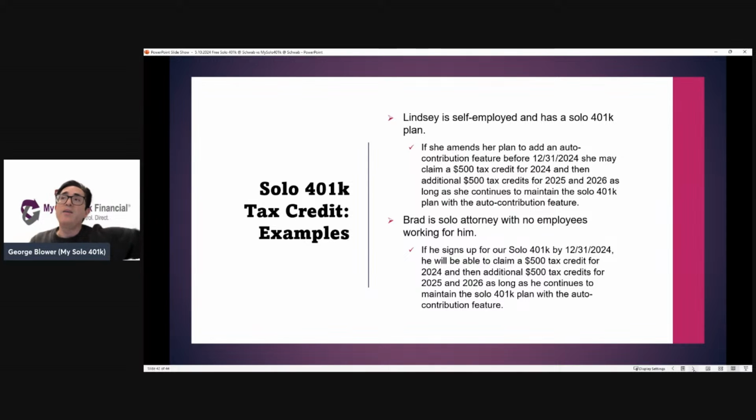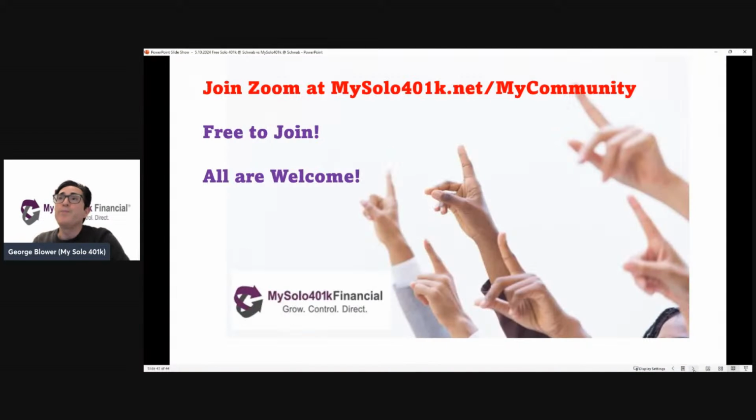Whereas Brad, he's eligible to set up a plan. He's a solo attorney with no employees. So if he signs up for a solo 401k by the end of the year, he would be eligible to claim the $500 tax credit when he files his 2024 taxes next year. And then again for 2 more years, as long as he maintains that plan with the automatic contribution feature.